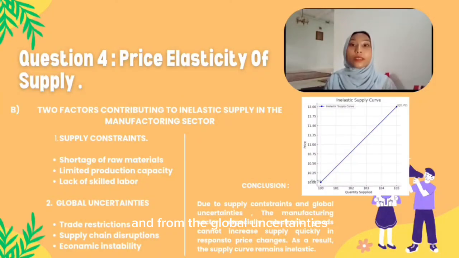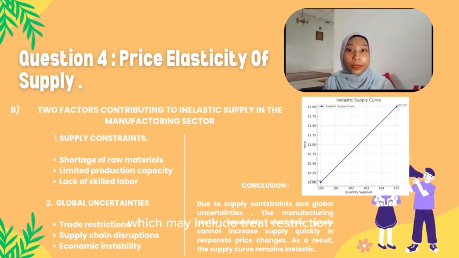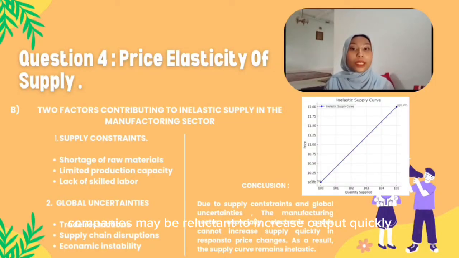And for global uncertainties, the article also highlights global uncertainties which may include trade restrictions such as import or export tariffs limiting raw material supply, supply chain disruption caused by pandemics, wars, or natural disasters, and economic instability making manufacturers hesitant to expand production. When economic and trade conditions are uncertain, companies may be reluctant to increase output quickly, keeping